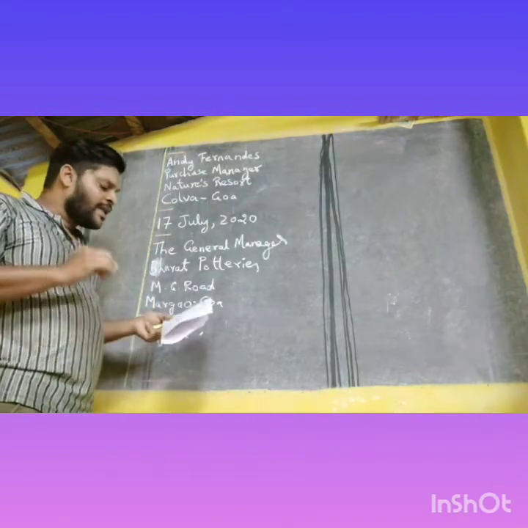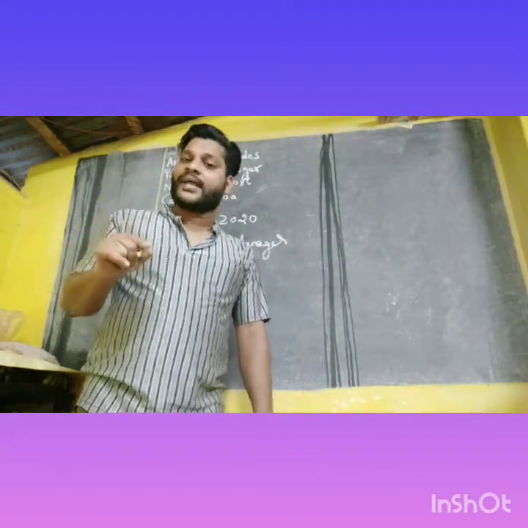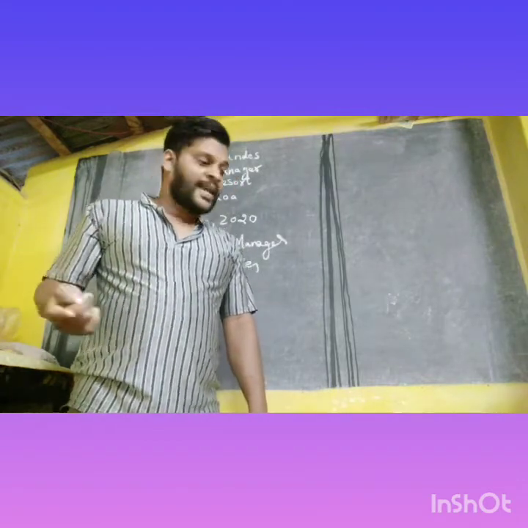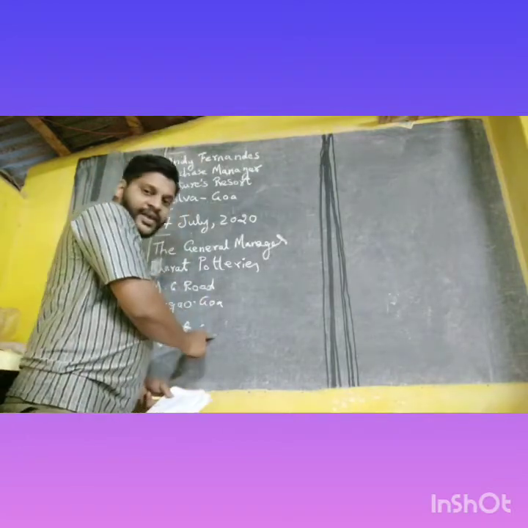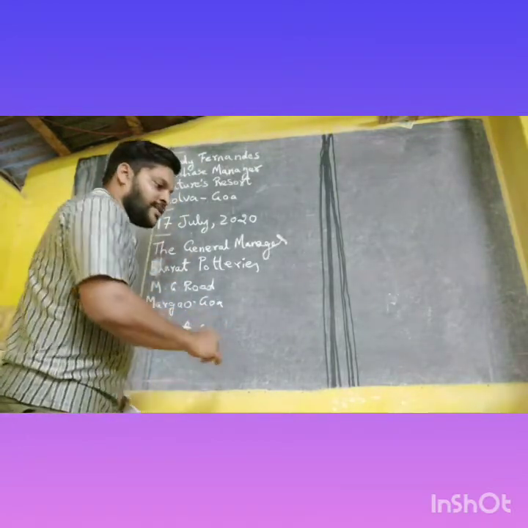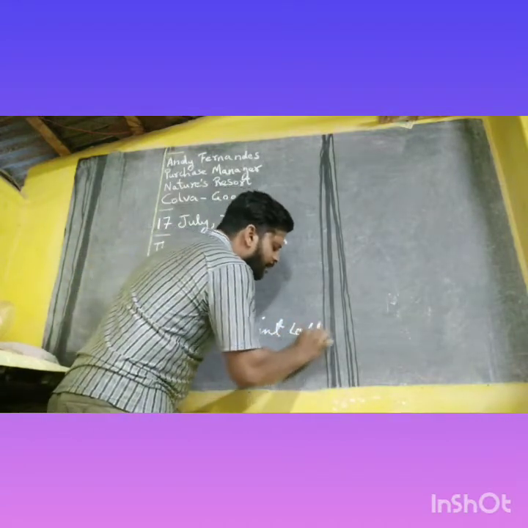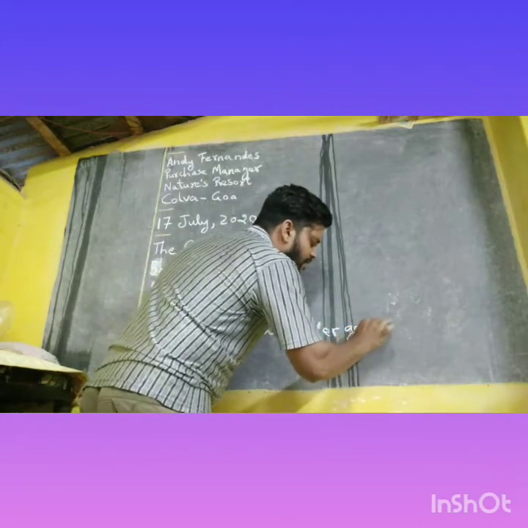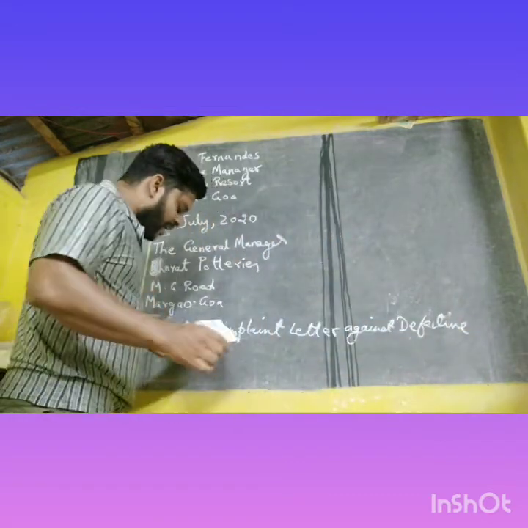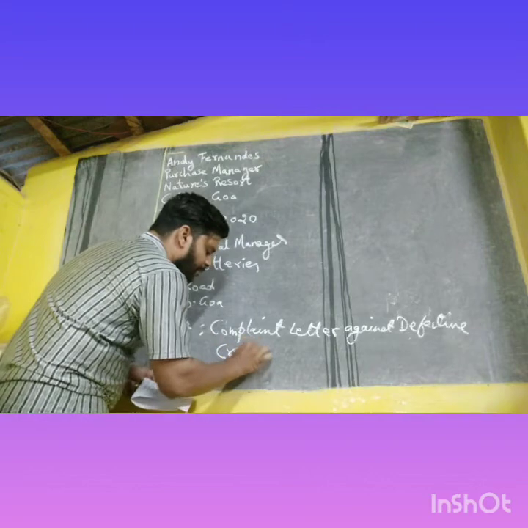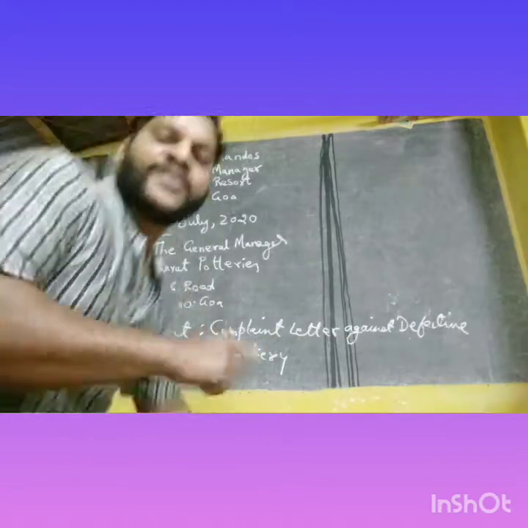So subject. Now what is the subject here? What is the question here? You are writing a complaint letter against the defective products received. So your subject will be the complaint letter against the defective potteries. So instead of goods, you write the potteries. So subject, complaint letter against defective pottery. So defective crockery you received, no? So defective crockery. So this is your subject.